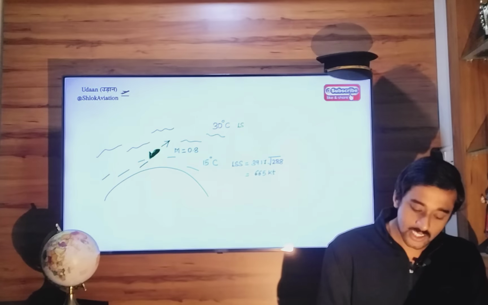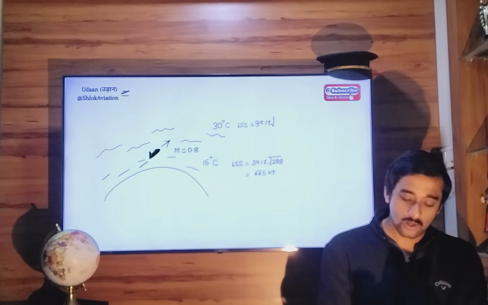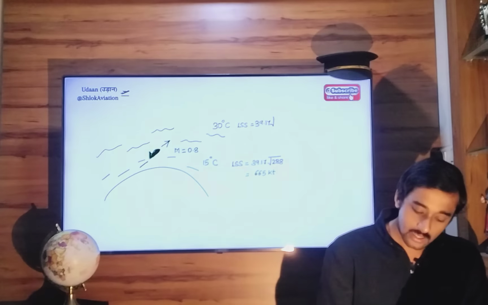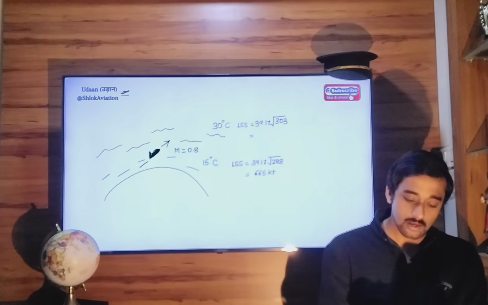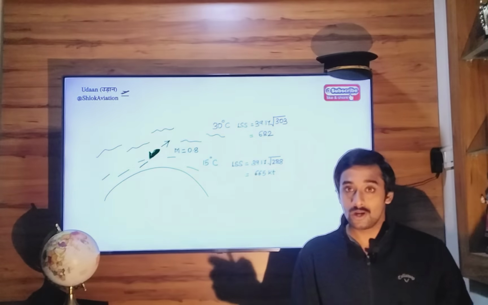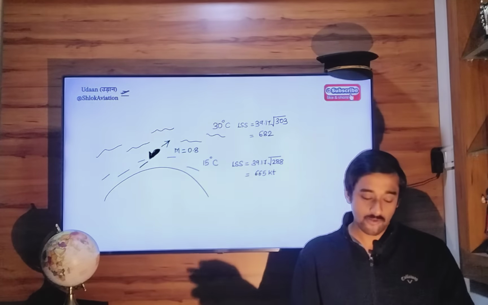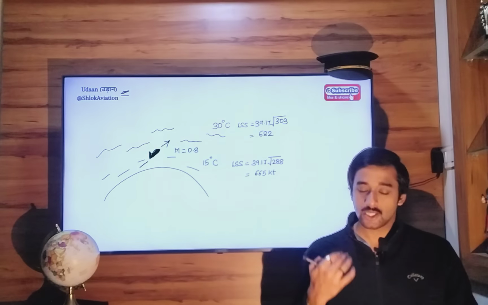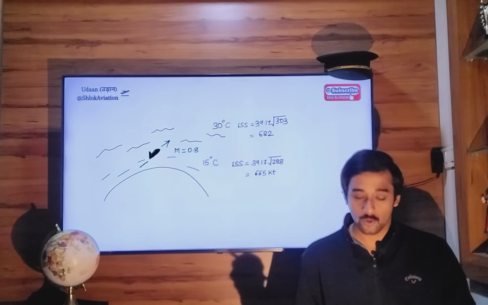At 30 degrees Celsius, the local speed of sound will be 39.17 times the square root of 273 plus 30, that is 303. Square root of that into 39.17 is 682 knots. So local speed of sound in cool temperatures is 665. In warm temperatures, it increases to a new value of 682.